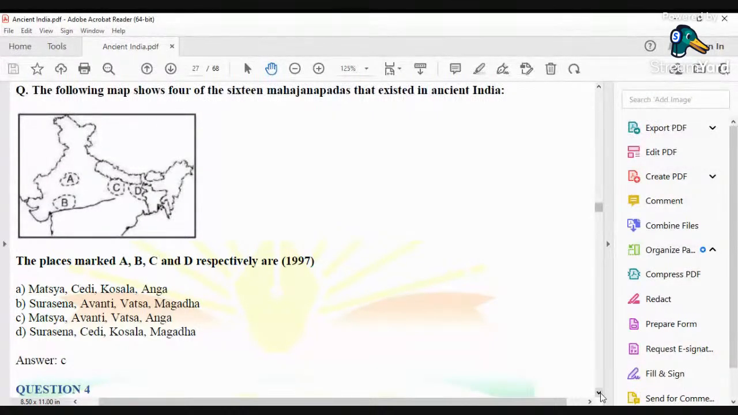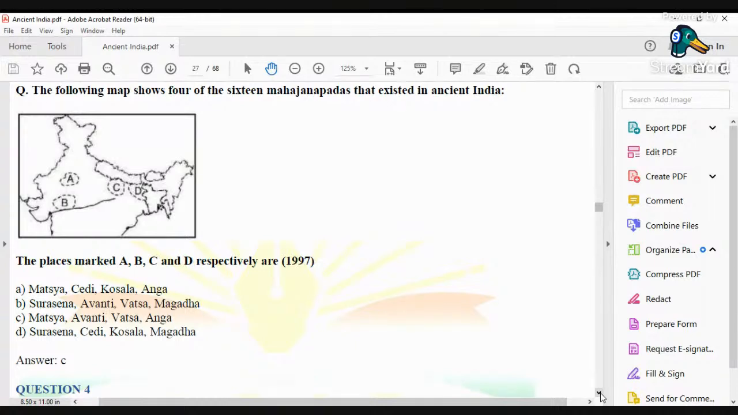Now, Ujjain still is a very important city which is located in Madhya Pradesh. And most of us must be knowing the location of Madhya Pradesh. So a way to remember is that the Mahajanapada of Avanti corresponds with the modern day city of Ujjain. If you know the location of Ujjain, or at least the location of Madhya Pradesh, then you should be able to remember the location of Avanti also.